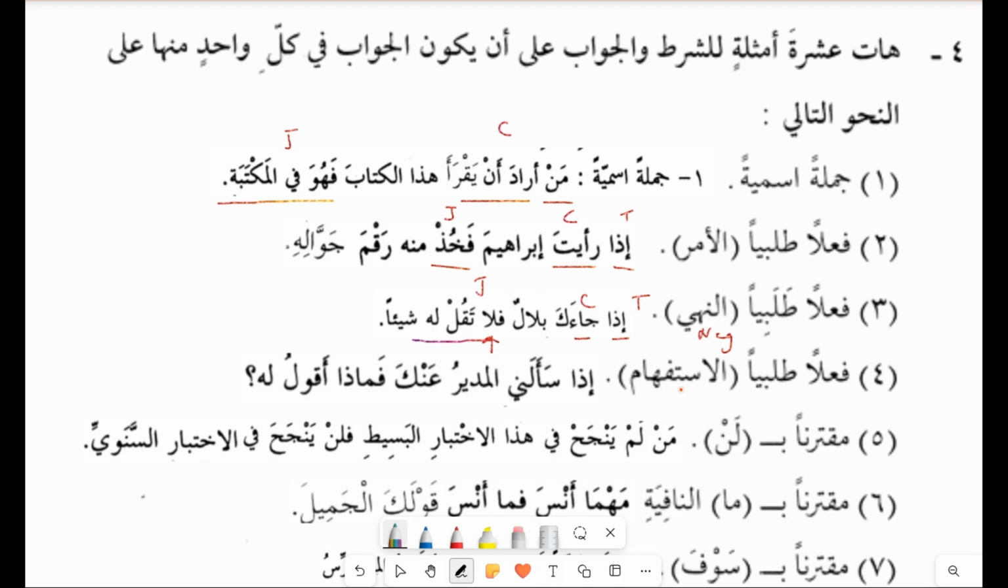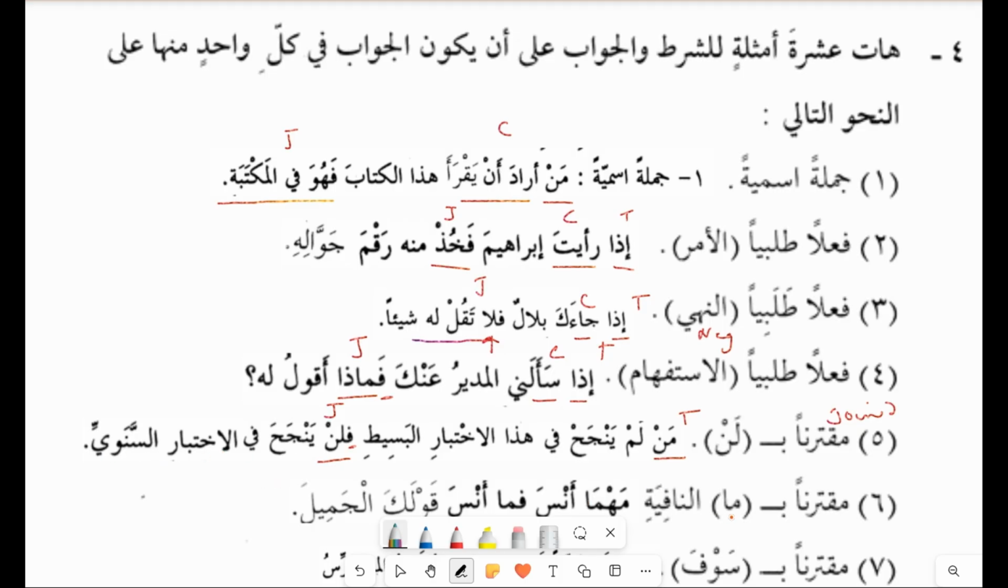فعل تلبيا استفهام. So now we will make a jawab where there is an istifham. إذا the tool, سألني the condition, المدير عنك فماذا أقول له. So this is the questioning tool and it's added with fa, and this is our jawab. Muqtarinan bilan, join. Muqtarinan means joined with lan, attached with lan, the tool of jazm. Man lam, so our tool is man. Lam yanjah fi هذه الاختبار البسيط falan. Now we have the tool lan and this is the fa added. This is our jawab. Falan yanjaha fi الاختبار السنوي.